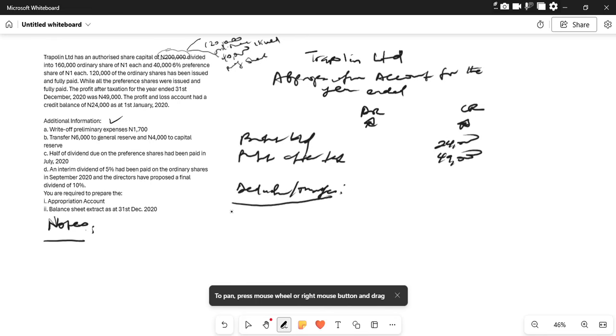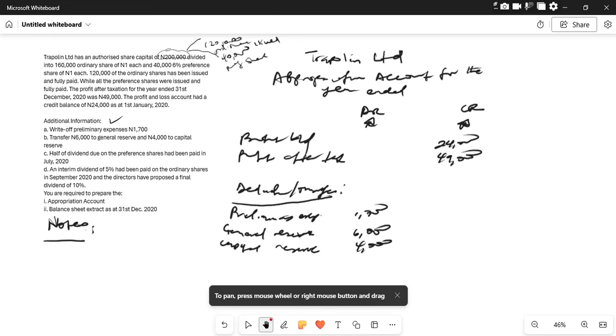So we're told that we should write off preliminary expenses. So we are writing off preliminary expenses. That is 1,700. We're told that we should transfer 6,000 to general reserve, and put down to capital reserve. So just say general reserve, that is 6,000. We also have capital reserve. That is 4,000. Okay.